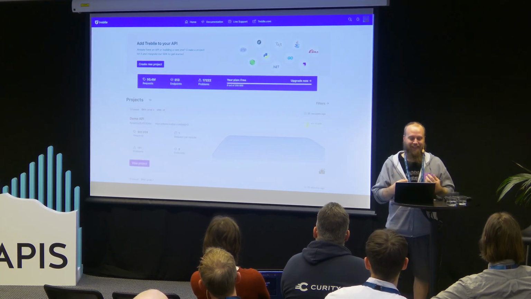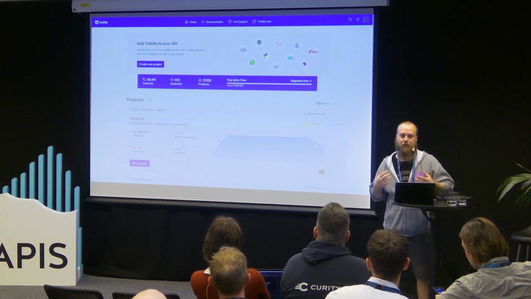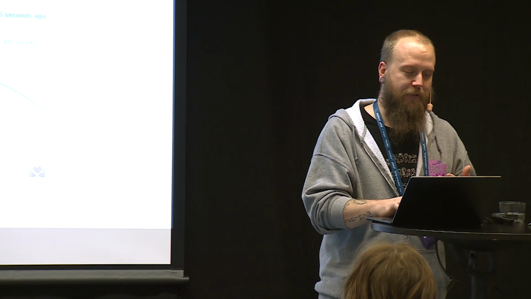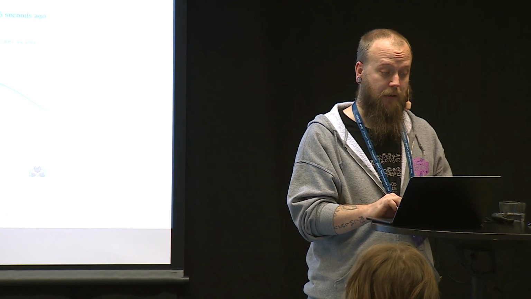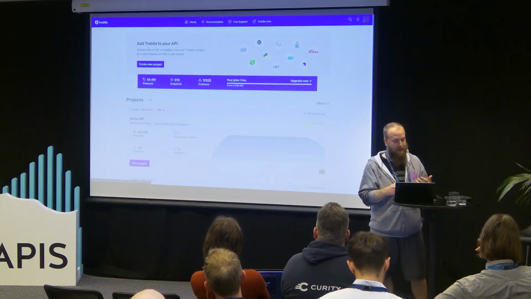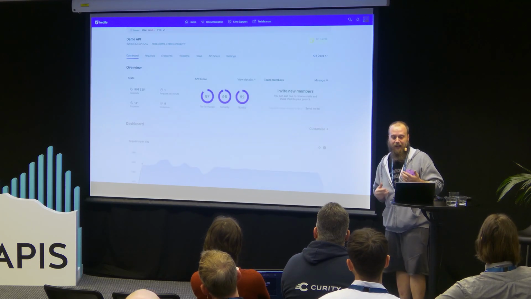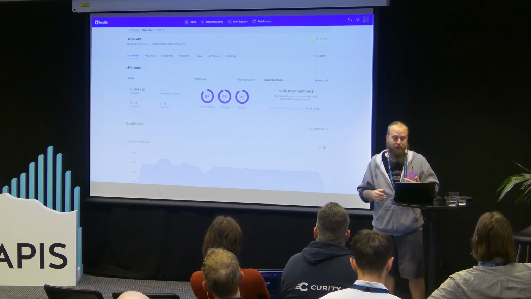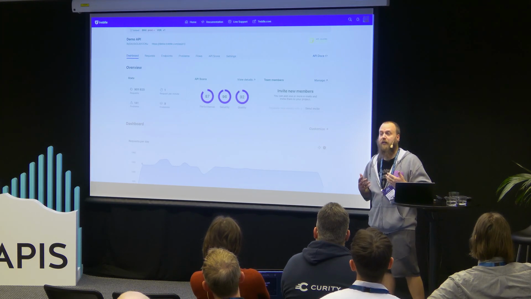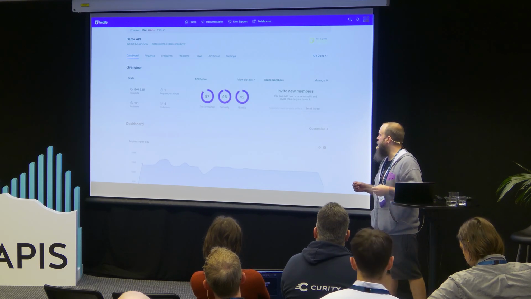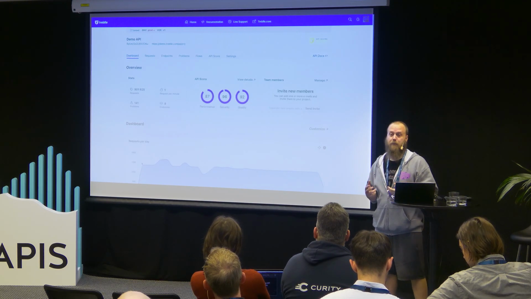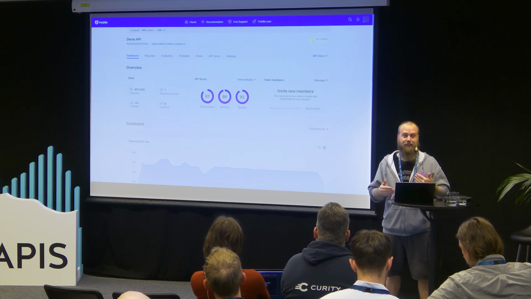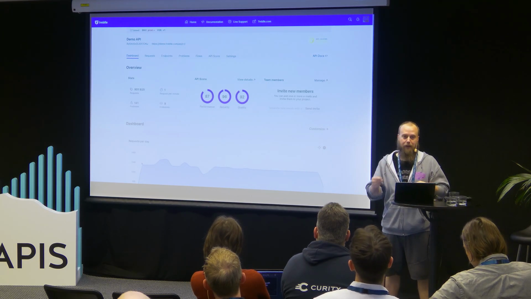So the idea of Treblle is that you create projects, and each project represents one of your APIs. I'm going to give you a demo today of our demo API. You can go into the project, and you can see the amount of requests, the average requests per minute, average payload size, as well as what we call the API score. What that does is it gives you an overview of the performance, security, and quality of your API based on industry standards. That is a moving standard, so we're always fine-tuning that, always reworking that bit of the algorithm based on what we know about your API.